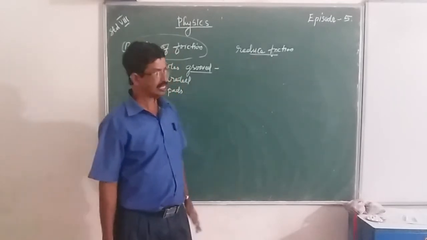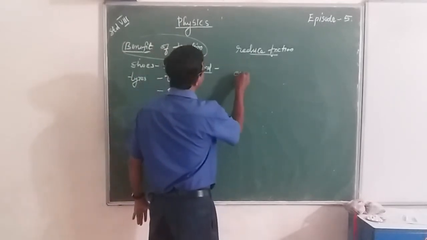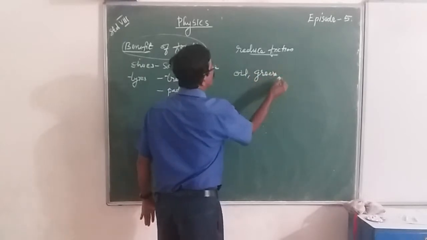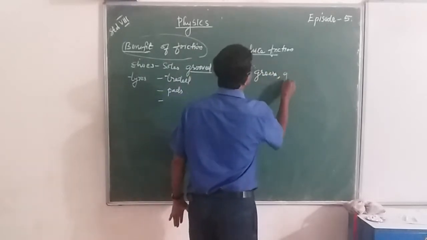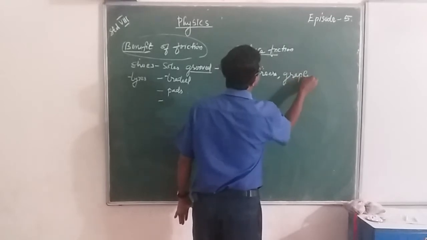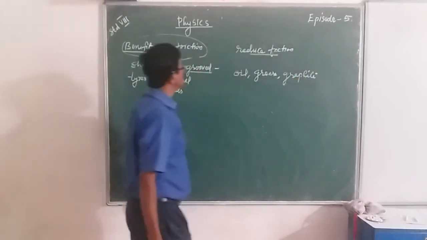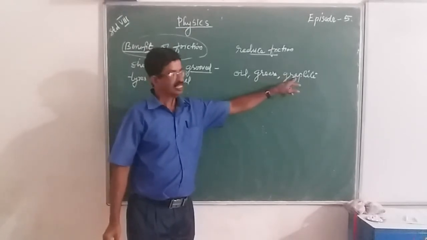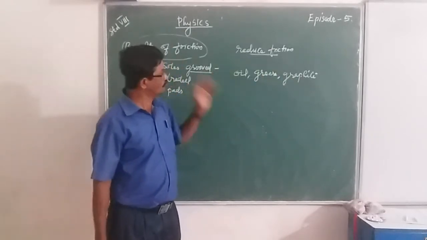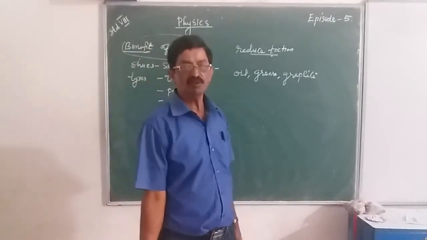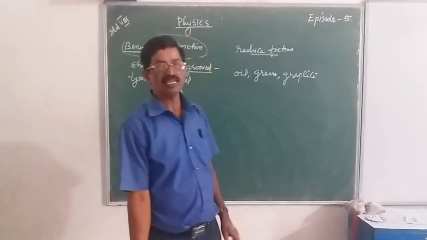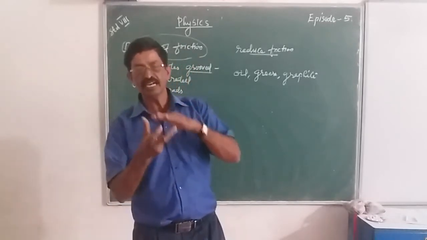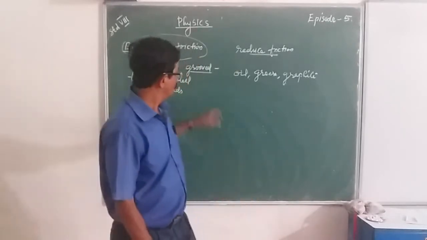When we use oil, grease or graphite in the moving parts of a machine, they form a thin layer in between the moving parts. What do we use?